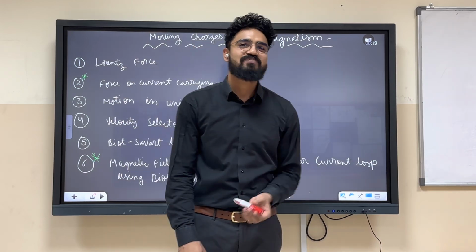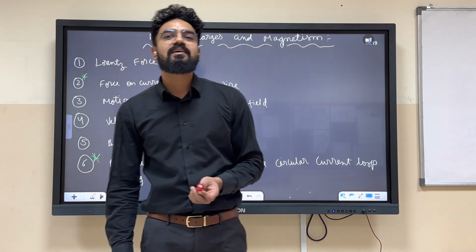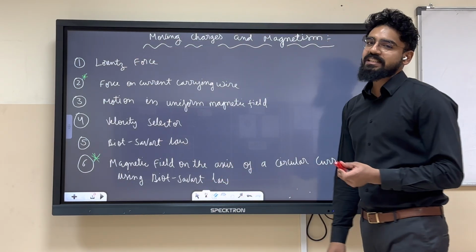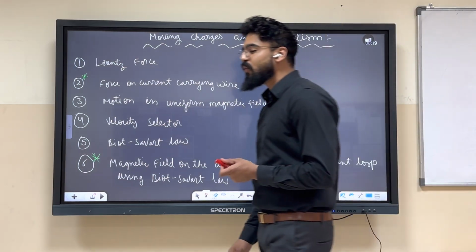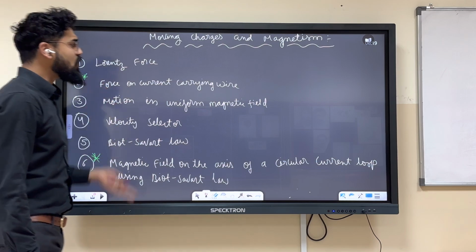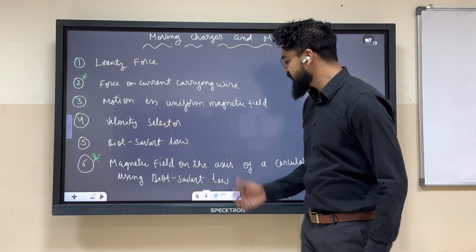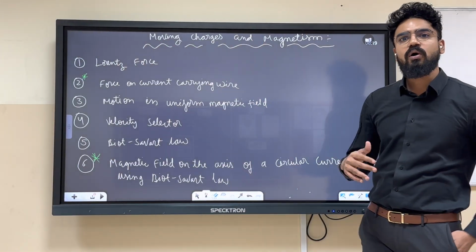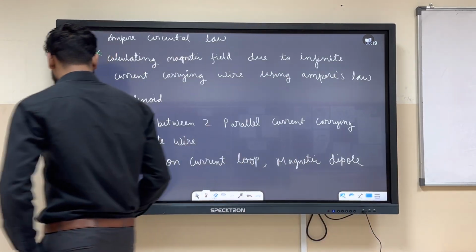Okay, nice. Let's start this chapter, which is moving charges and magnetism, chapter number 4 of NCERT. Very good. So there are almost 15 topics over here. We will go through the topics one by one.